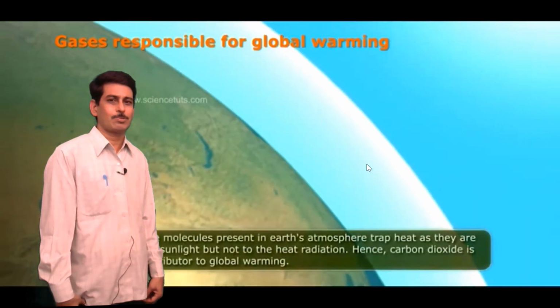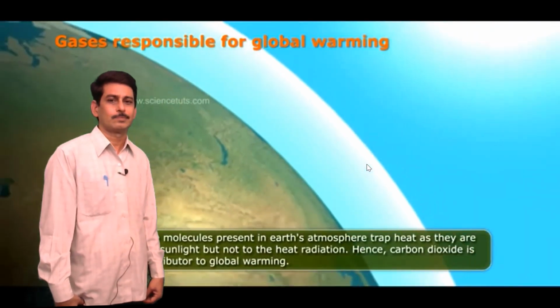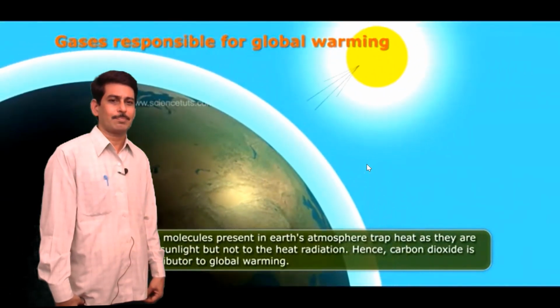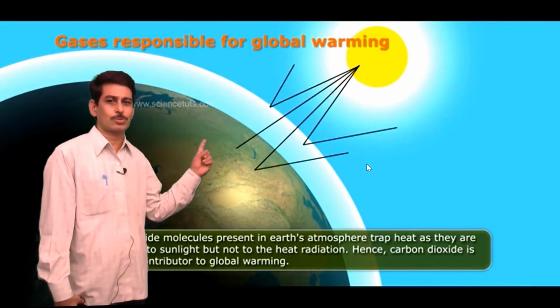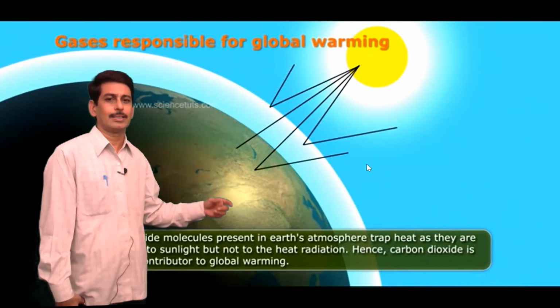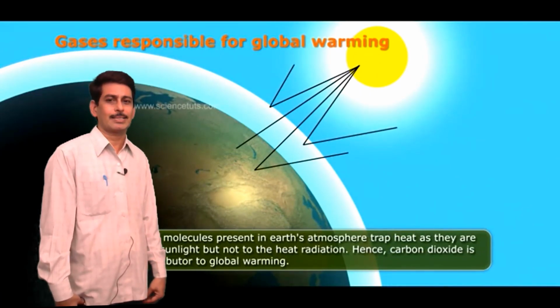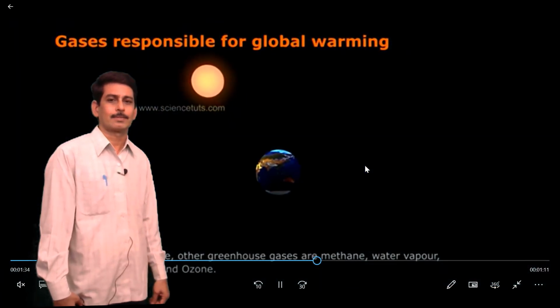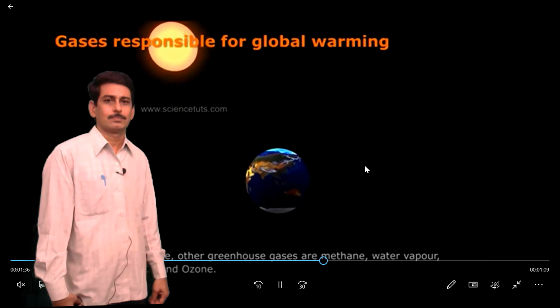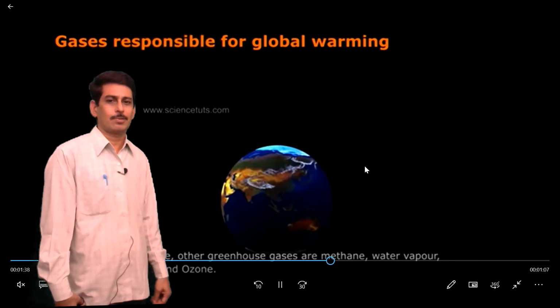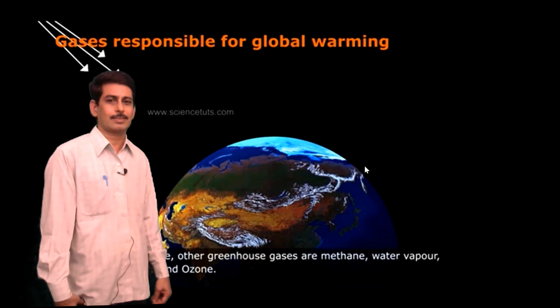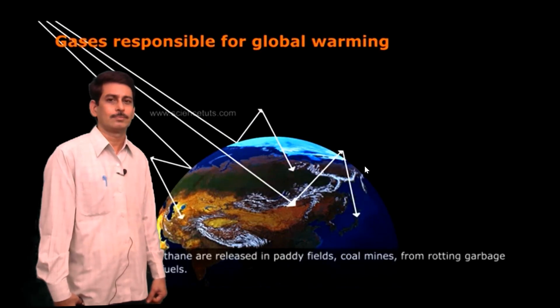Gases responsible for global warming. Carbon dioxide molecules present in the earth's atmosphere trap heat as they are transparent to sunlight but not to heat radiation. Hence, carbon dioxide is the major contributor to global warming. Besides carbon dioxide, other greenhouse gases are methane, water vapor, nitrous oxide, CFC, and ozone.